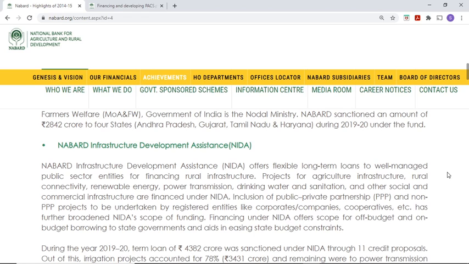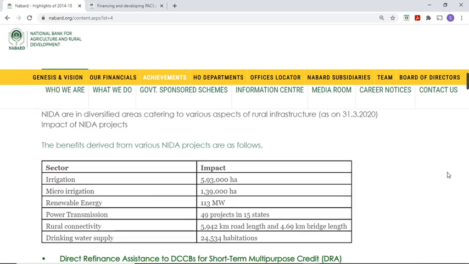For financing what type of activities? Rural infrastructure, mainly agriculture infrastructure, rural connectivity, roads, bridges, energy, solar energy, renewable energy, wind energy, then power transmission, drinking water, and other social and commercial infrastructure, right? So NIDA provides long-term flexible loans for public enterprises for these agricultural and energy projects. That is enough about NIDA, right?